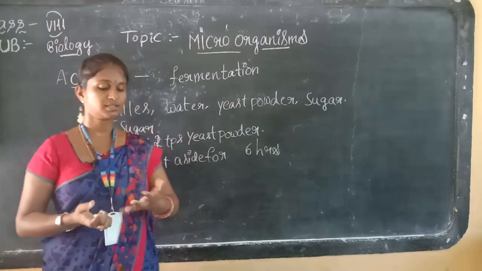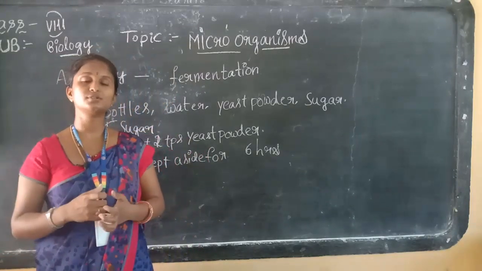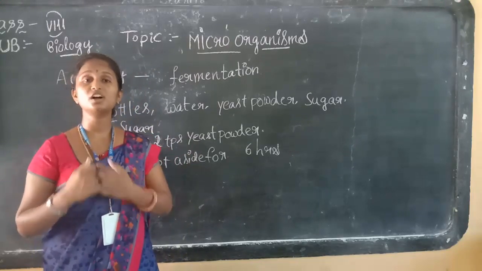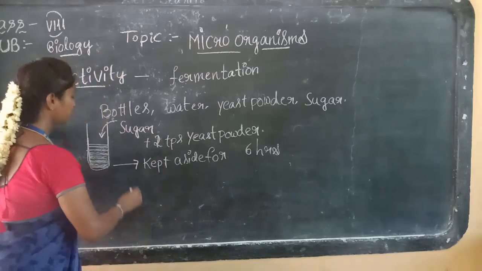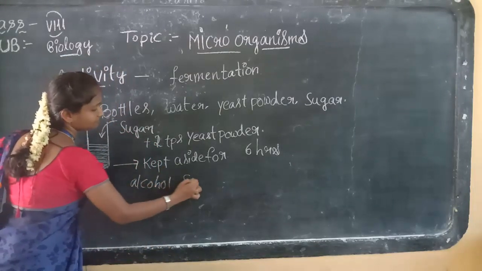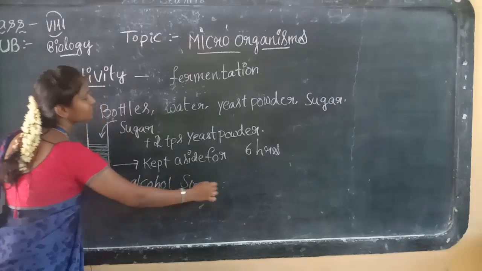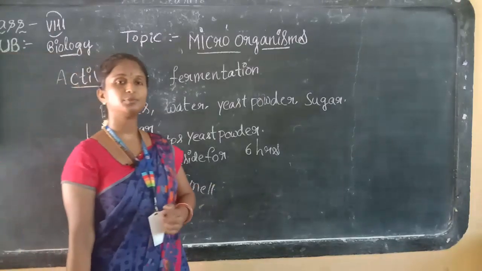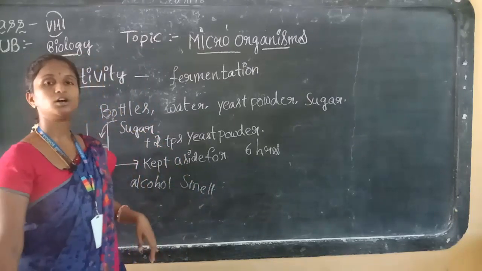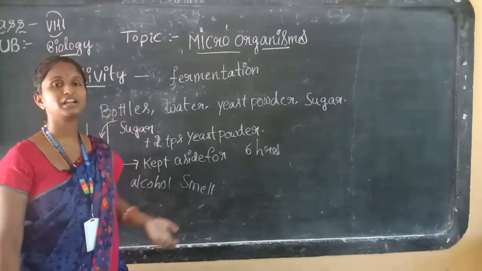After 6 hours, the bottle with the sugar solution, water and yeast powder, you will smell it. Why? It is going to produce an alcohol smell. It will give giddiness when you smell it, because alcohol gives giddiness and you may fall down.